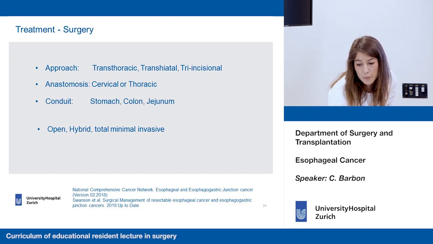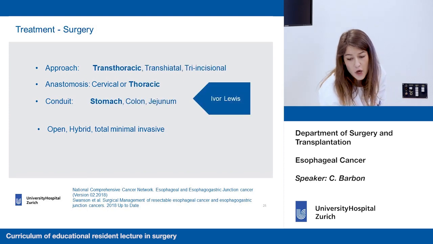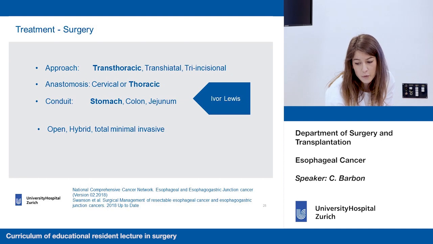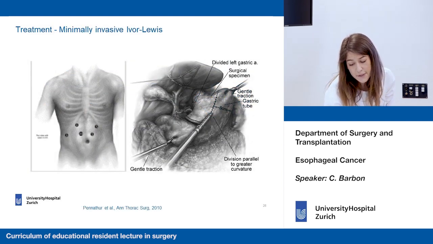The most important technique, the one that is mostly used, is the Ivor-Lewis, which is a transthoracic technique, in which the anastomosis is thoracic and the reconstruction is performed with the stomach. So how do we perform this technique? It has 2 main steps. The first step is abdominal.